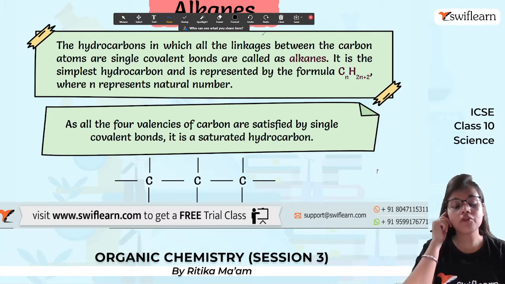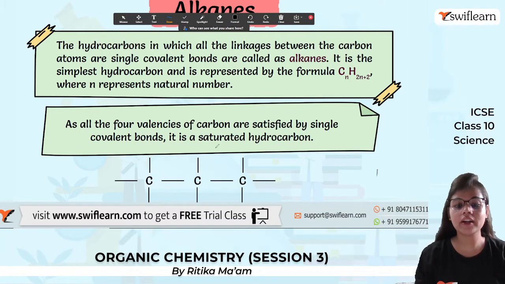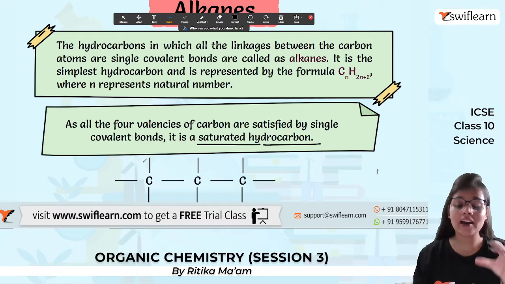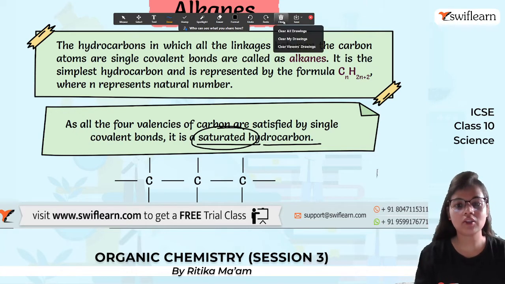Now, as all the 4 valencies of carbon are satisfied by single covalent bonds, it is a saturated hydrocarbon. So when we have a single bond between carbon atoms, and the valencies are satisfied by single bonds, it is known as a saturated hydrocarbon.